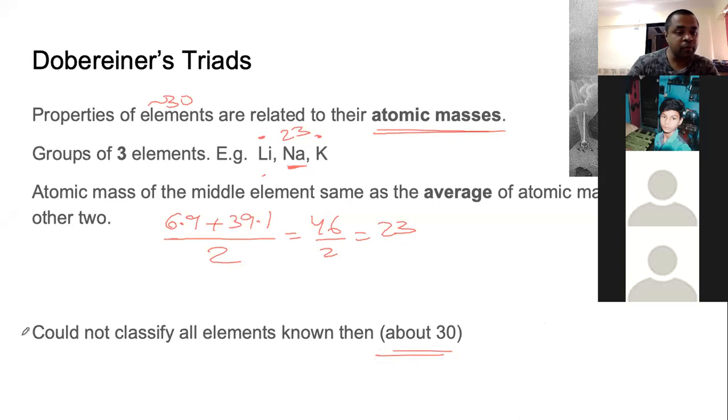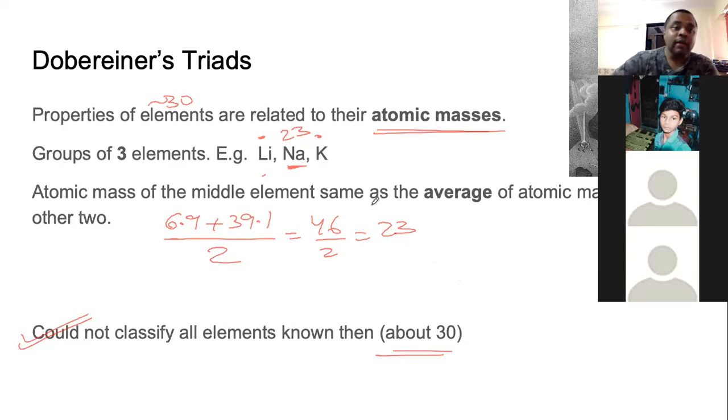So this was a problem. A rule is a rule only when it applies to everything. The universal law of gravitation applies to everything. In mathematics, if we have to calculate 1 plus 2, it is 3. But if we have to calculate 2 plus 4, and we have to use a different rule, and we cannot have 6 but we will have 7, that kind of rule will not work.